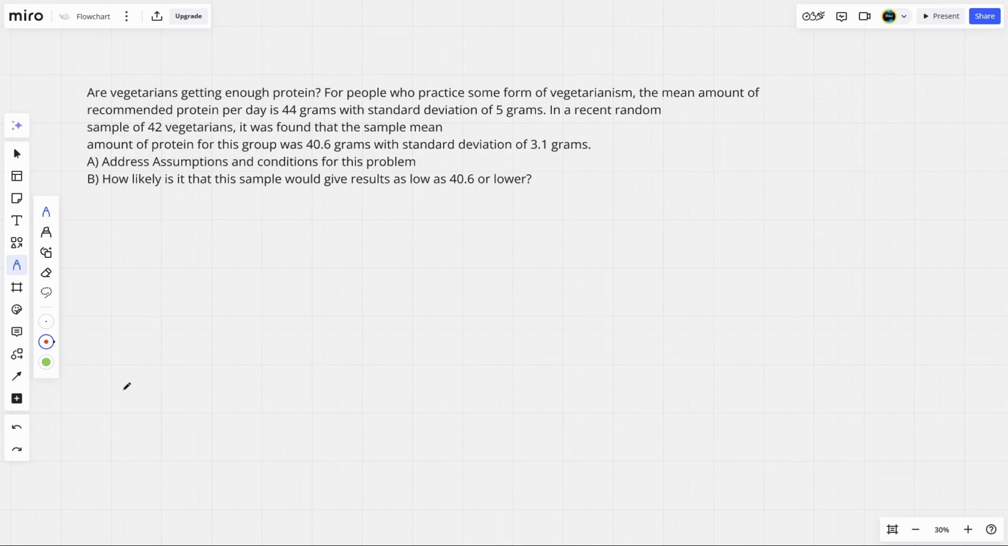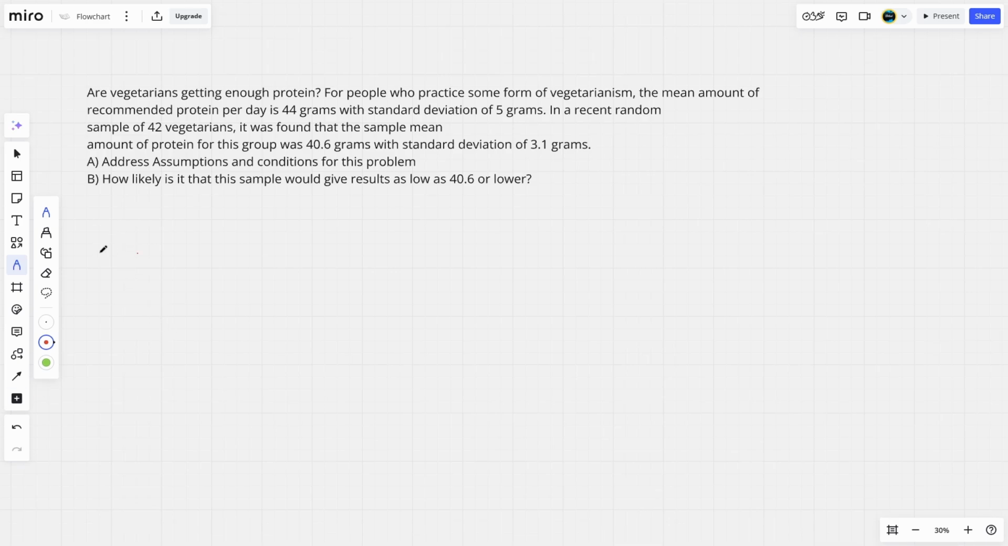In a recent random sample of 42 vegetarians, it was found that the sample mean amount of protein for this group was 40.6 grams with standard deviation of 3.1 grams. And A reads, address assumptions and conditions for this problem, and B says, how likely is it that this sample would give results as low as 40.6 or lower?